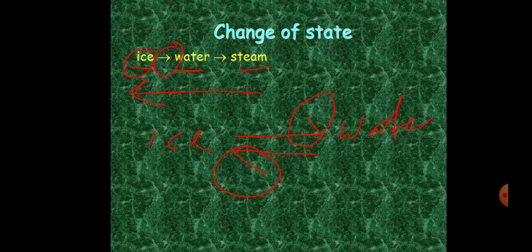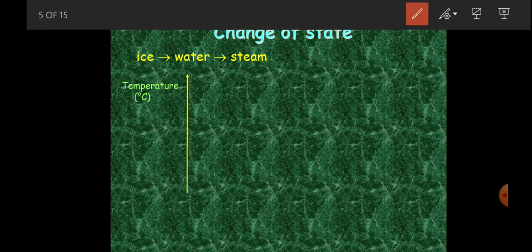This information can be represented in form of a graph, and we call it the heating curve. We can show how it changes in a graph. In this graph, we normally have our axes. We have a vertical axis and we also have a horizontal axis.